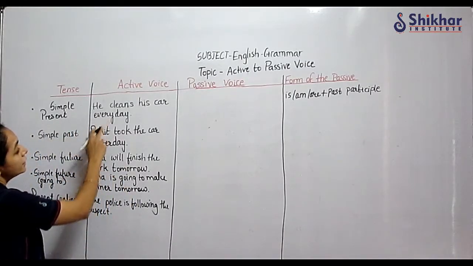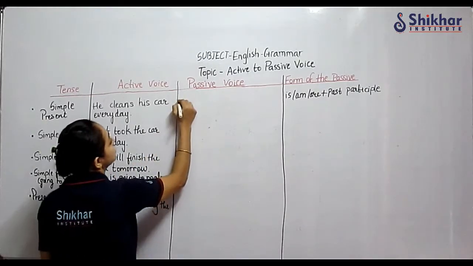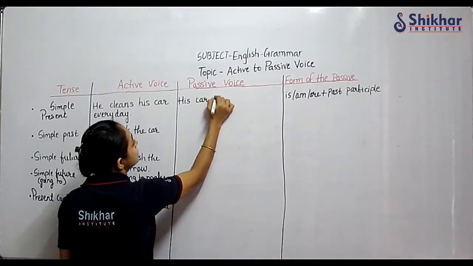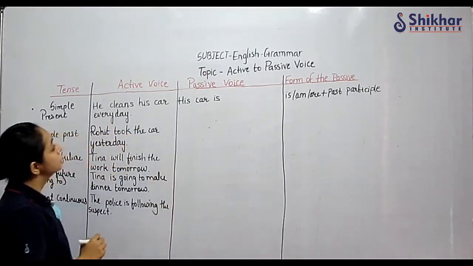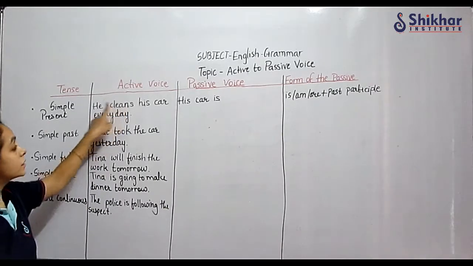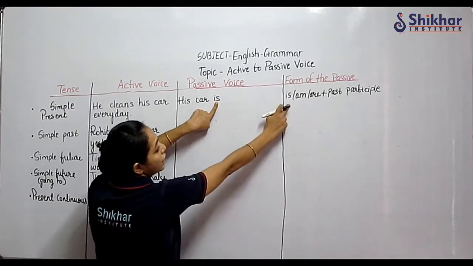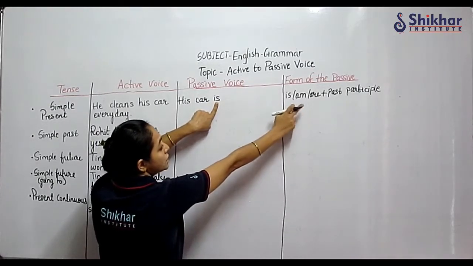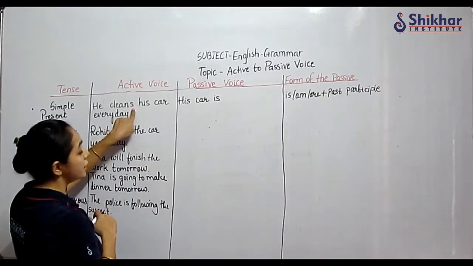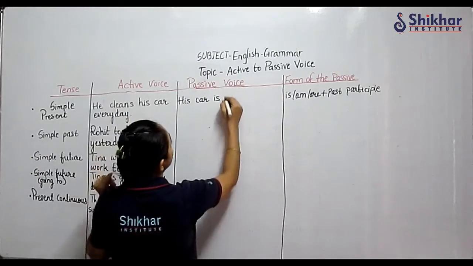Now let us see, he cleans his car every day. So first, his car is clean. Cleans is present tense. Is we are going to use plus past participle. Because here cleans is there, we have to use the past participle form: is cleaned.